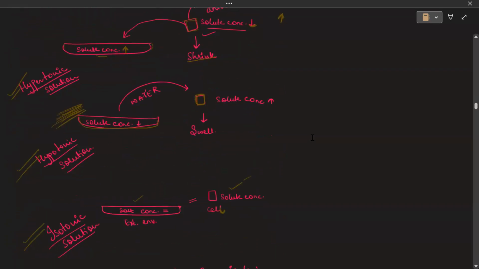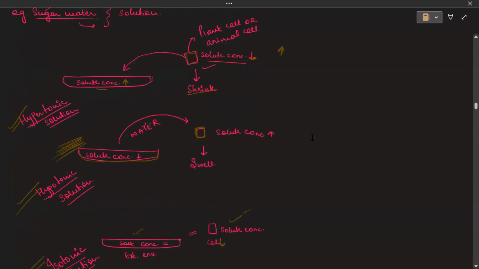Now, there are three different conditions of solution that are hypertonic, hypotonic, and isotonic. Always remember this is in terms of solute concentration. Whenever the solute concentration is higher outside and lower inside the cell, where would the water move?